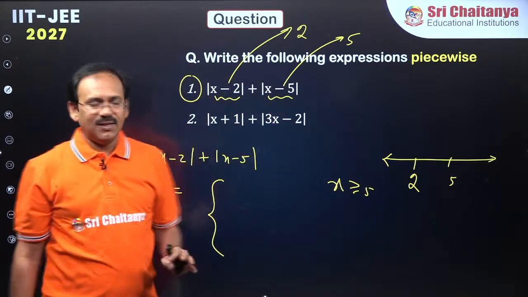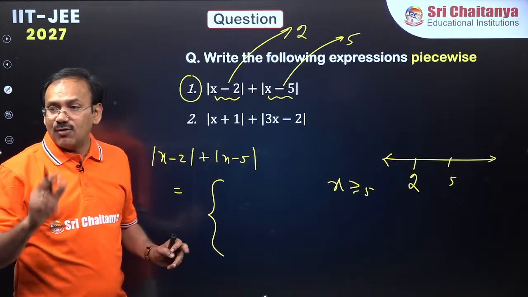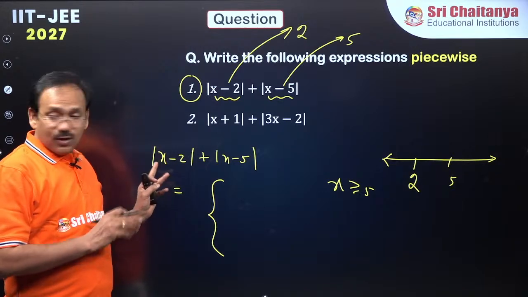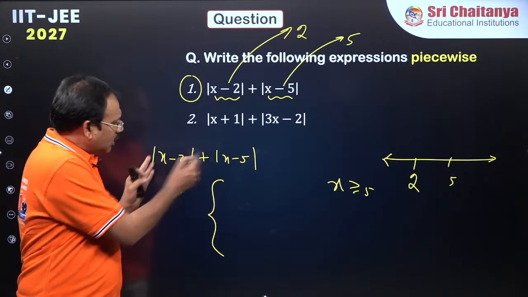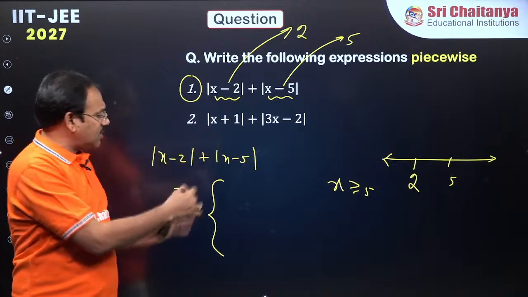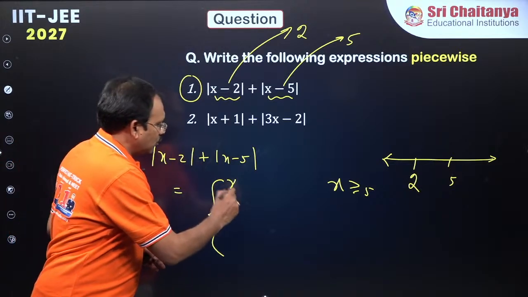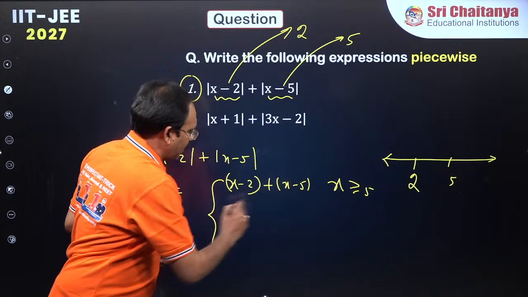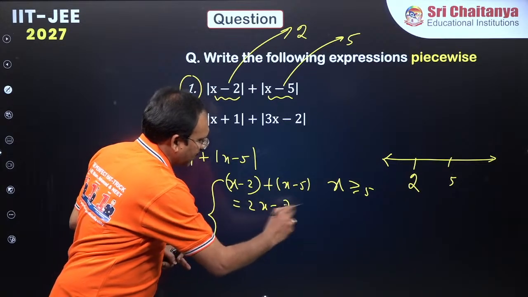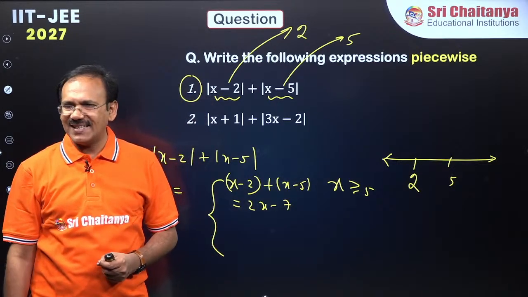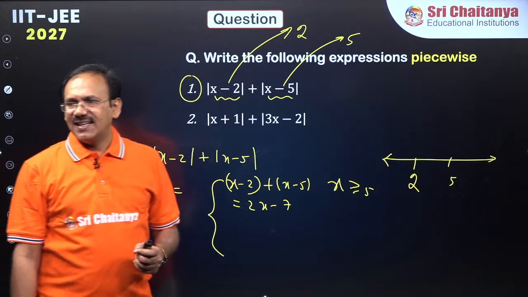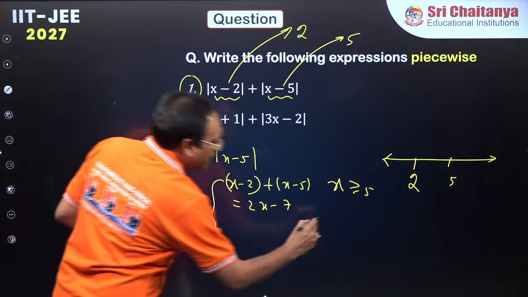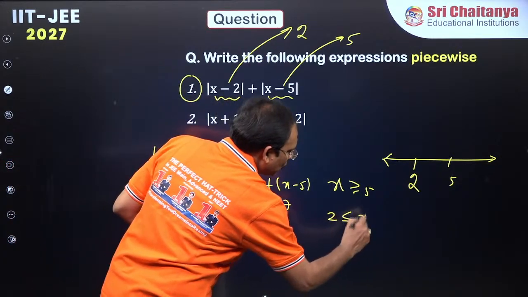If x is greater than or equal to 5, just take a number more than 5, both will be positive, x minus 2 positive, x minus 5 positive. So you just write x minus 2 plus x minus 5, which becomes 2x minus 7. Correct?